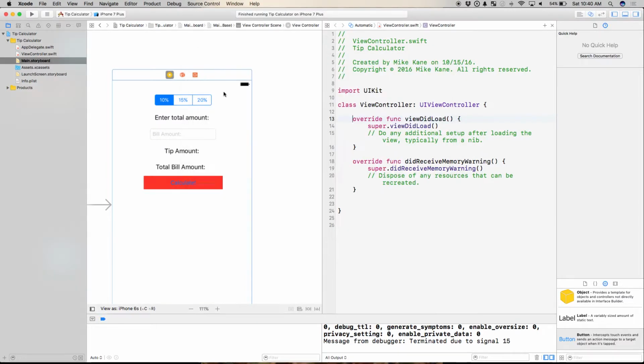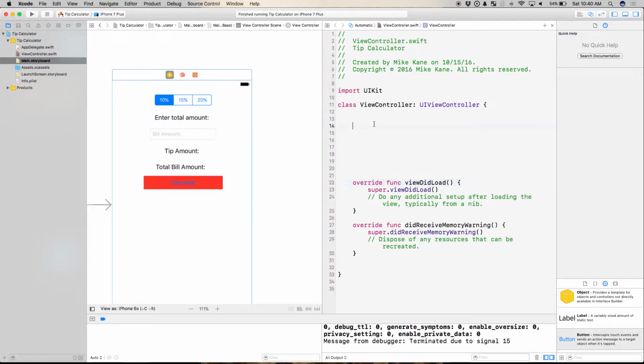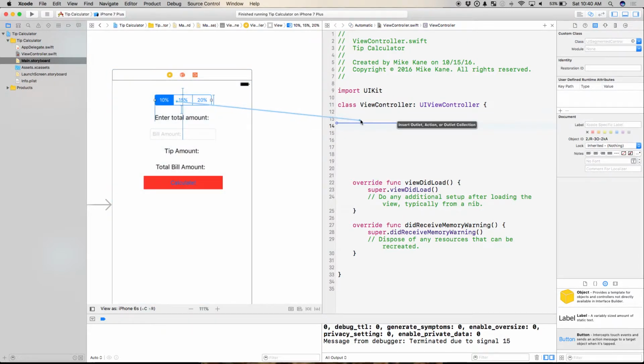Okay, so I'm going to give myself some room to work. I need to connect these things here. I'm going to start by control-click-dragging over, just like we set the constraints. I'm going to drag across here. Okay, I'm going to release. We'll see this little dude pop up. This is to help me set my IB outlets, IB for Interface Builder outlets. This is how your code file knows this stuff in your Interface Builder exists.